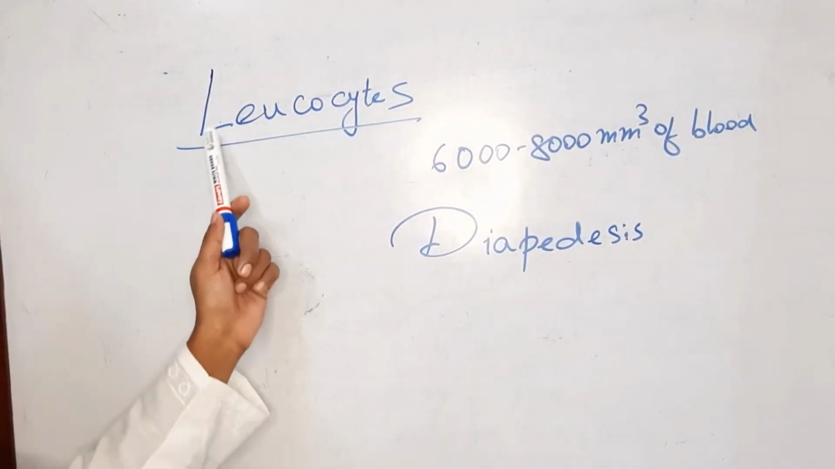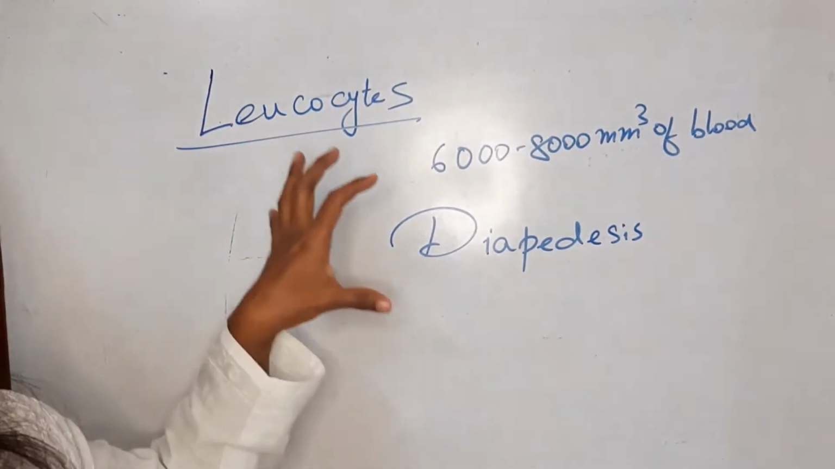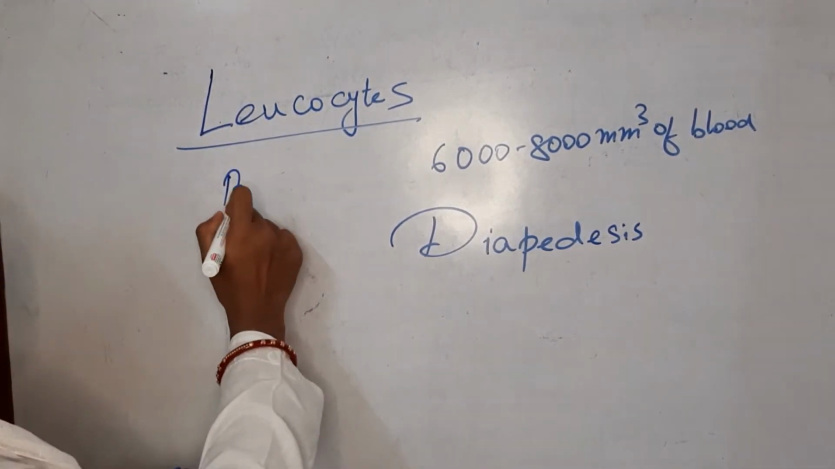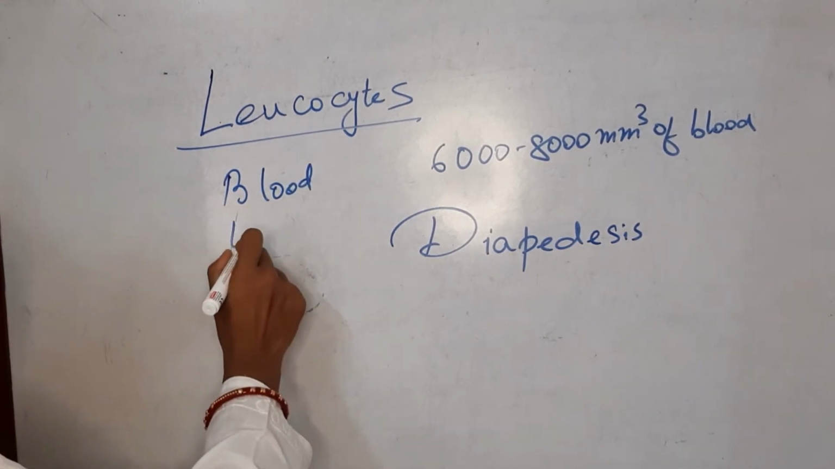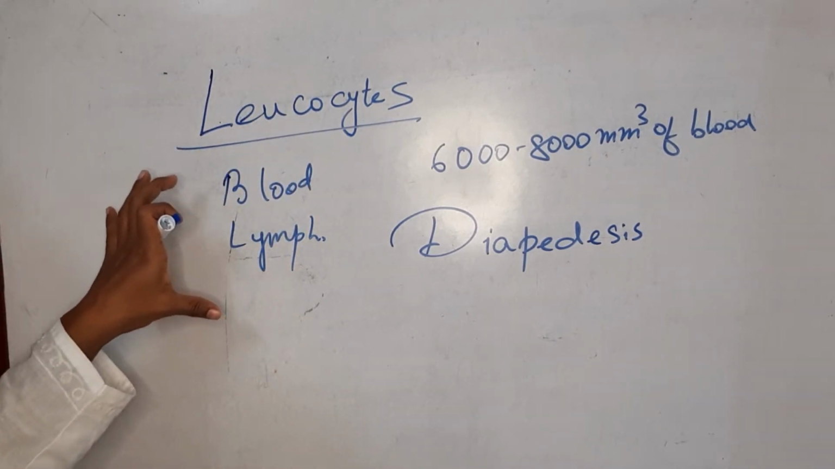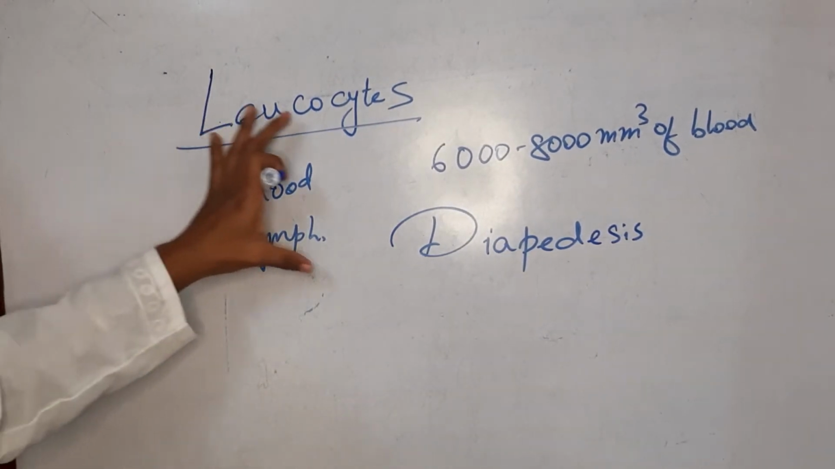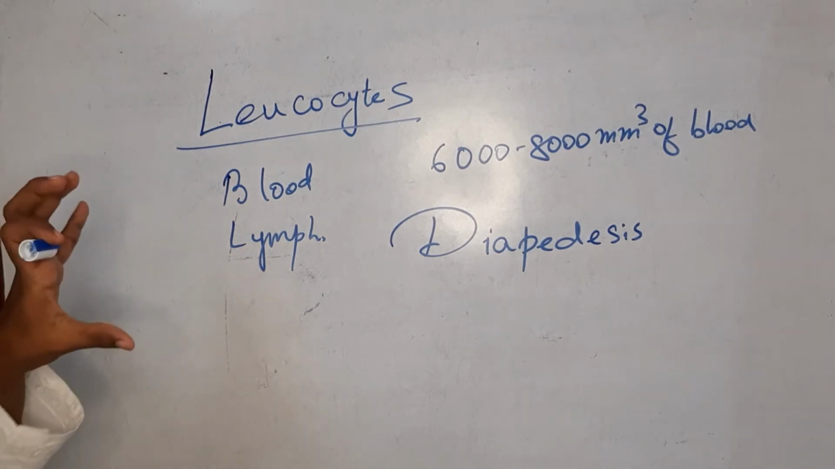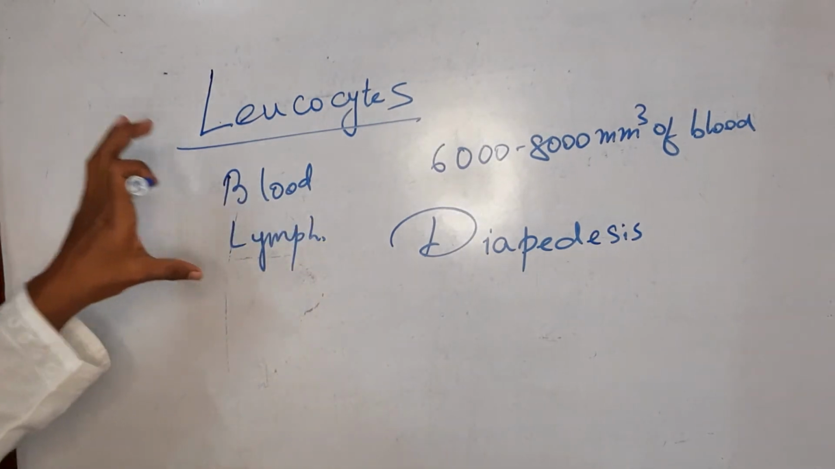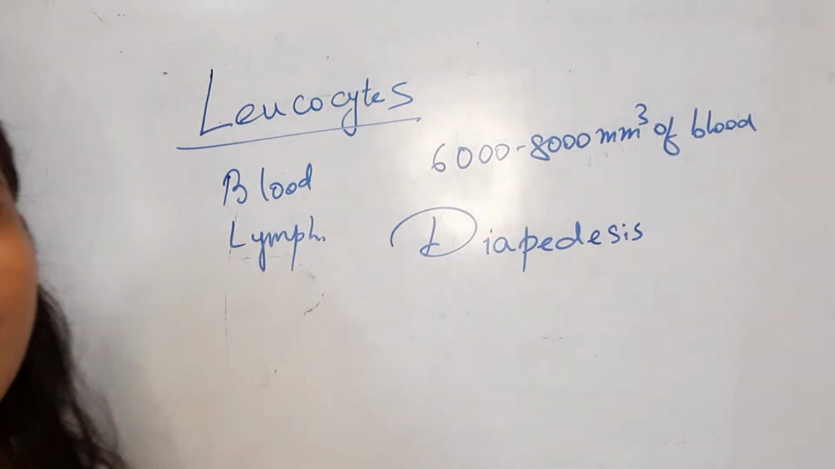The next type of corpuscles are the leukocytes. Leukocytes are the most active type of blood corpuscles. They are very active, and these leukocytes are present in both the blood as well as the lymph, whereas the erythrocytes or the RBC are present only in the blood, not in the lymph. They are the most active formed elements that travel throughout the body fluids. The normal amount in a healthy adult individual is 6,000 to 8,000 per cubic millimeter of the blood.